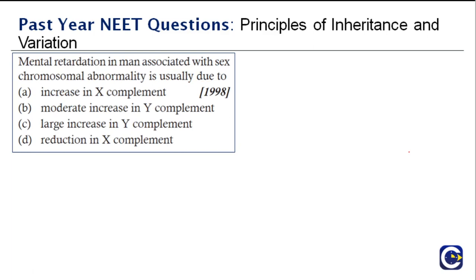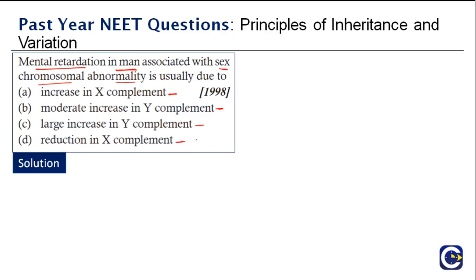Mental retardation in man associated with sex chromosomal abnormality is usually due to: increase in X complement, moderate increase in Y complement, large increase in Y complement, or reduction in X complement.